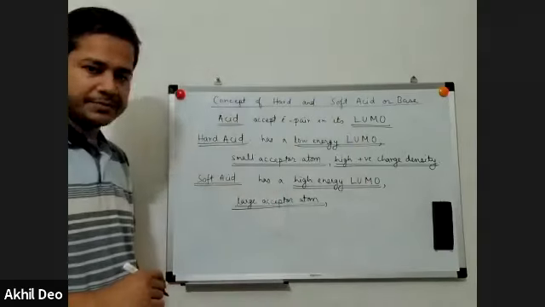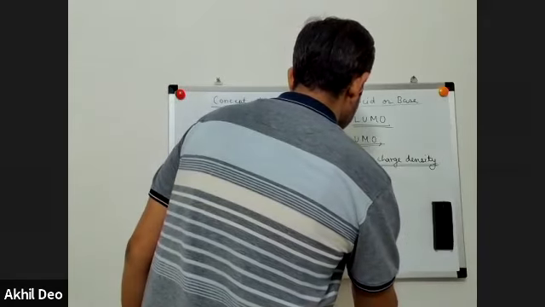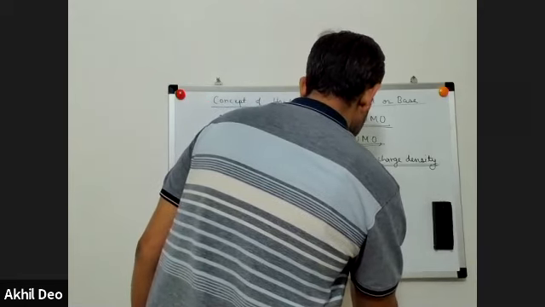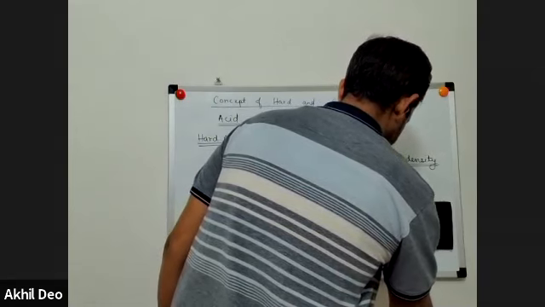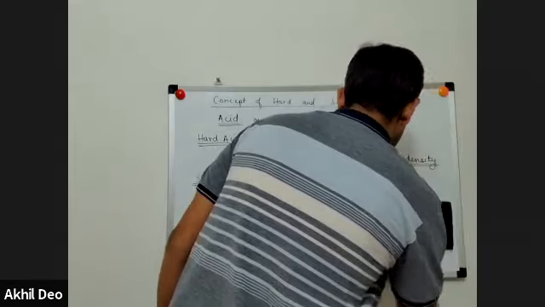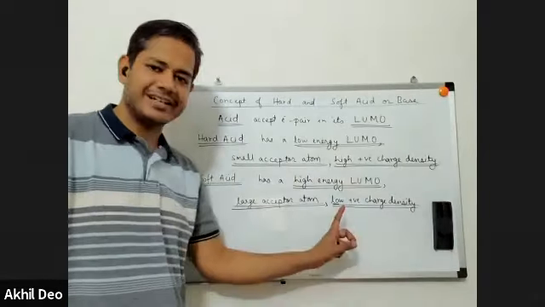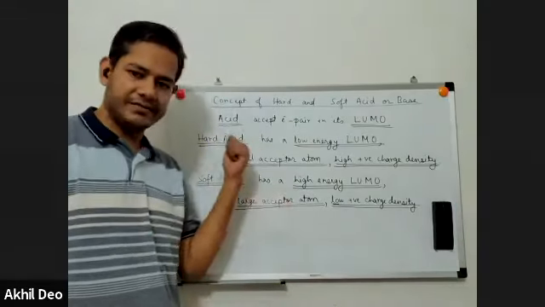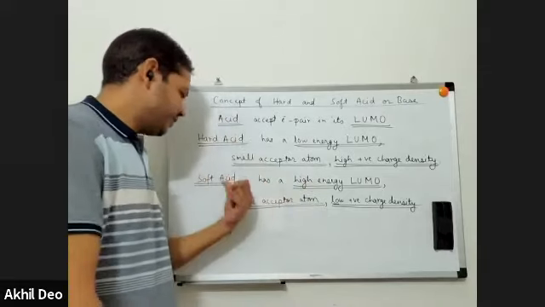The large acceptor atom has a lower positive charge. It has a low positive charge density. Hard acids are characterized by high positive charge density, and soft acids are characterized by low positive charge density. If positive charge density is higher, you will have a harder acid. The lower the positive charge density, the softer the acid.